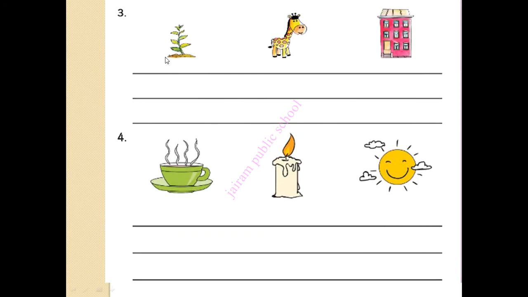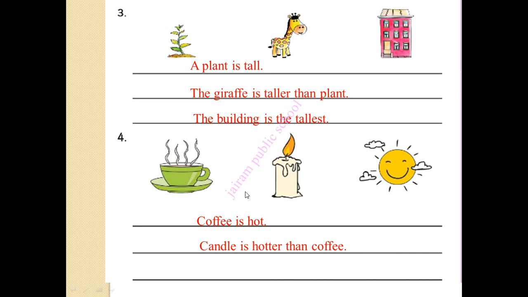Now you can see the plant, giraffe, and building. Which one is tall? Okay. Now a plant is tall. Now we can compare this with the giraffe. Giraffe is taller than plant. The building is the tallest. Now you can see the coffee, candle and sun. Which one is hottest here? Coffee is hot. Candle is hotter than coffee. The last one, the sun, is the hottest.